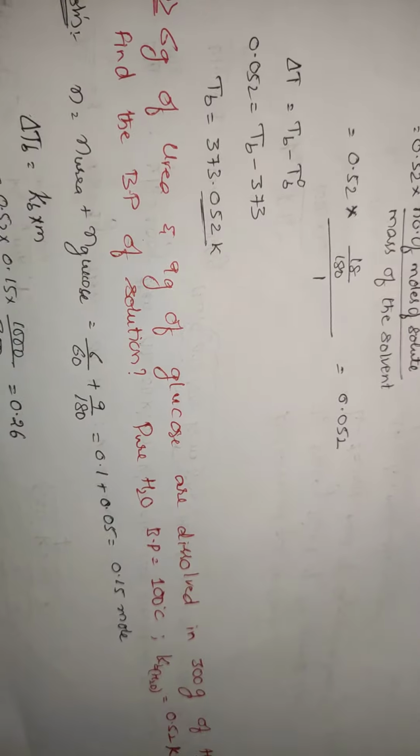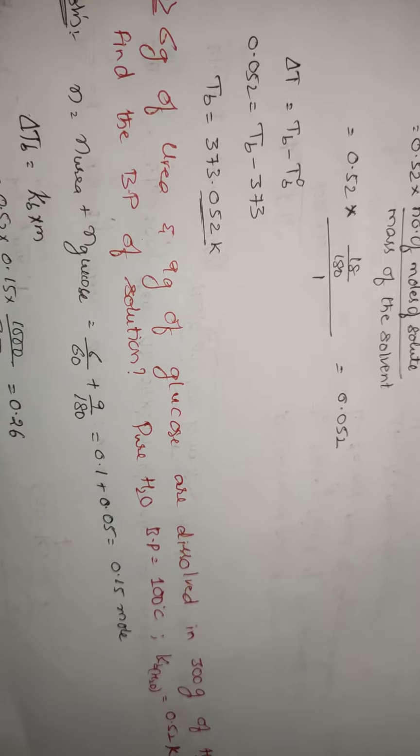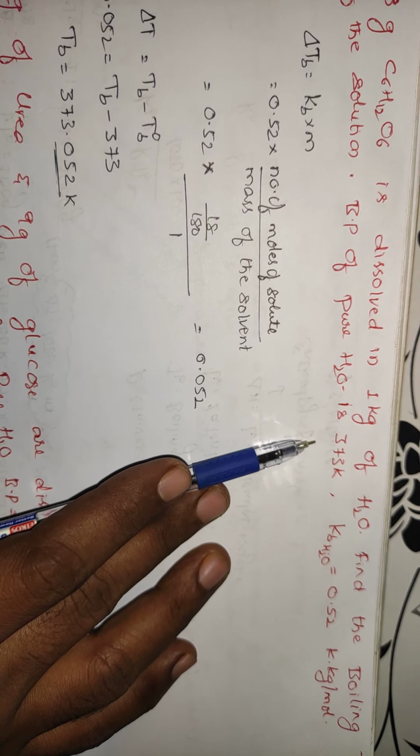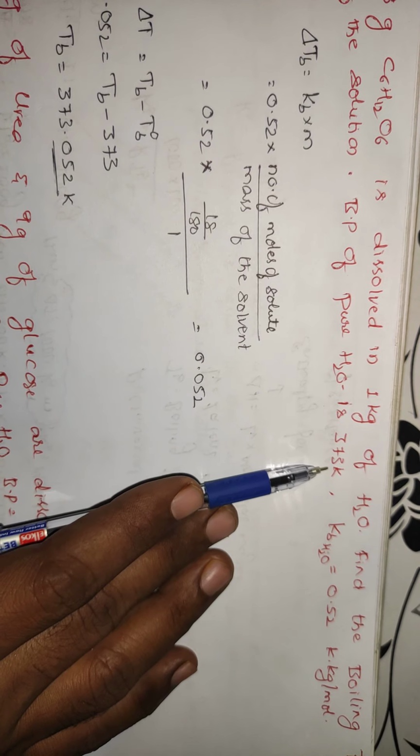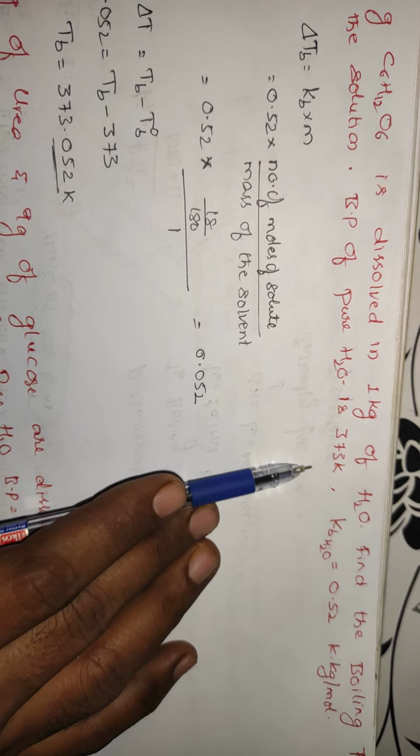Right, let us take some questions and solve this. First question. 18 grams of C6H12O6 is dissolved in 1 kg of water. Means solvent he has given 1 kg, and solute has been given as 18 grams. Find the boiling point of the solution. He is not asking delta T, he is asking the boiling point. Boiling point of pure water is 373 Kelvin.